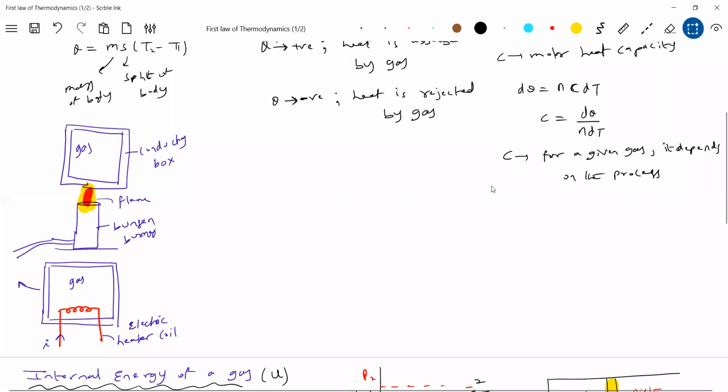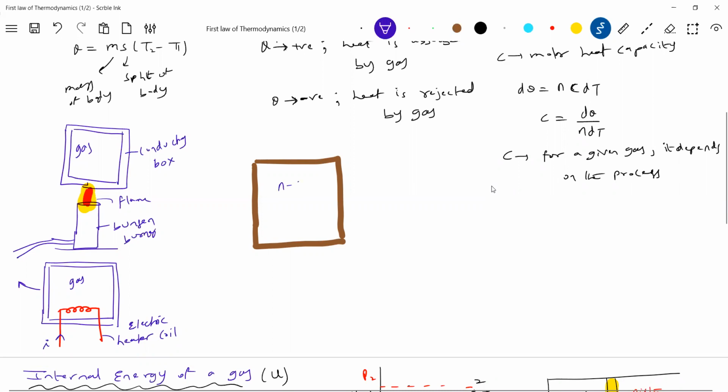I'll start here now. I'll take a container and fill it with n moles of gas. I'll supply heat. Then what will this gas do? It's a rigid container, and I'm giving a plain diagram. It's a 3D diagram. The temperature should be T1, and this is T2. I'm supplying heat to this. It's a rigid box.